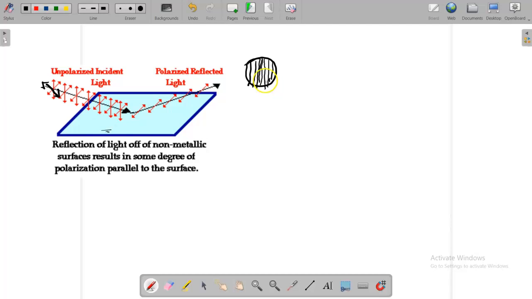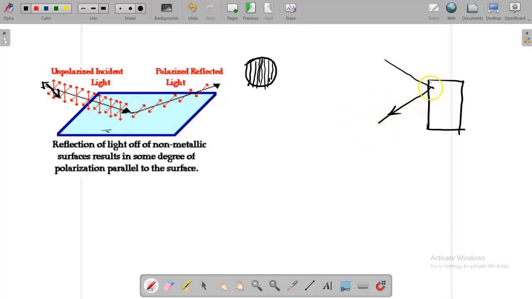Also, another piece of information: if you look at a vertical surface like a building with glass, the unpolarized light hits the glass and is reflected back, and we see the reflected light rays. Because the surface is vertical, the full light rays will enter your eyes.